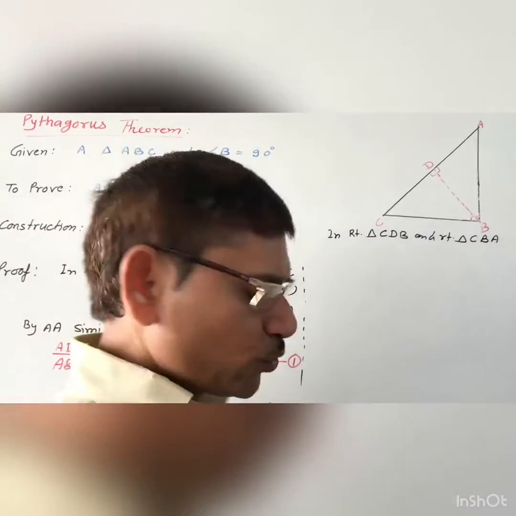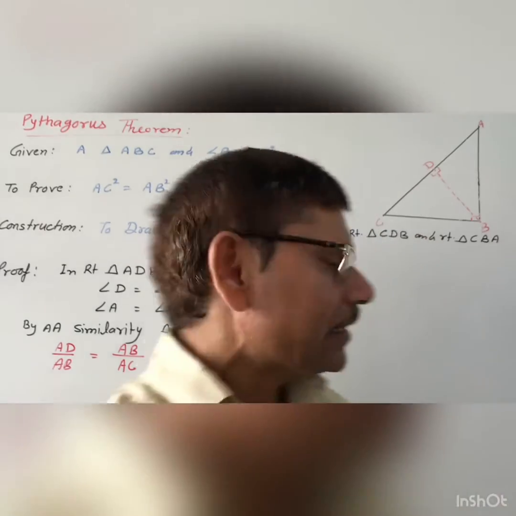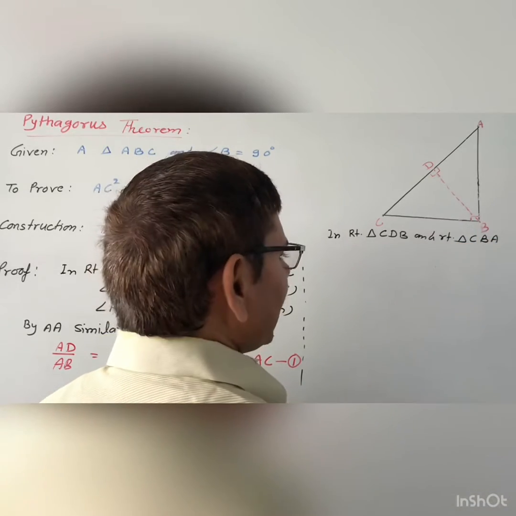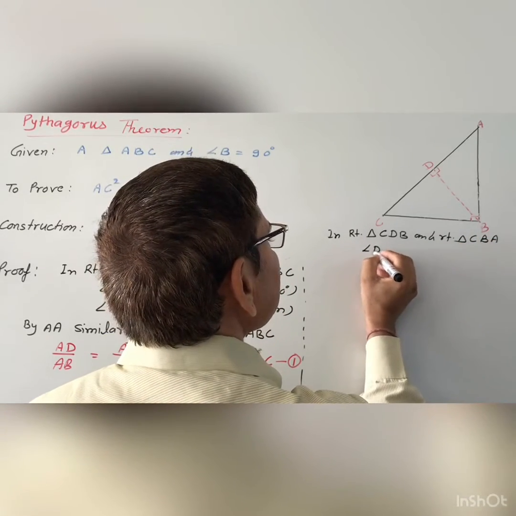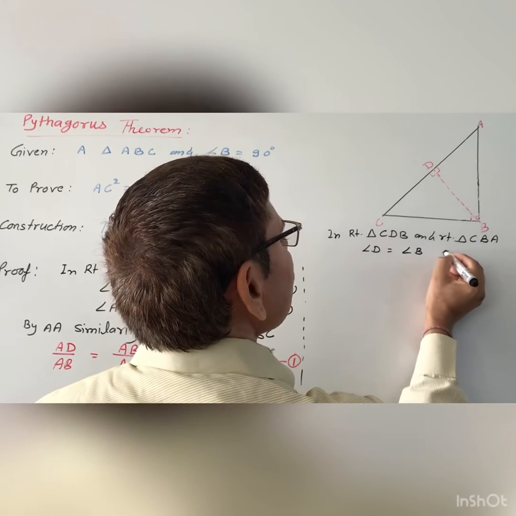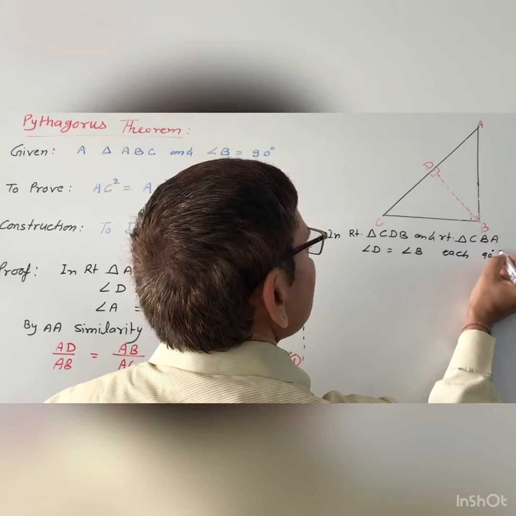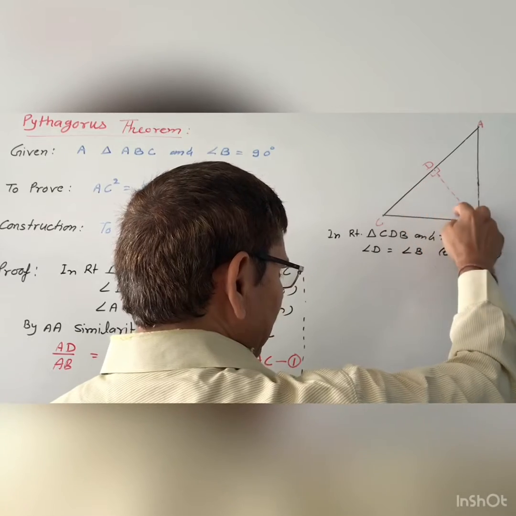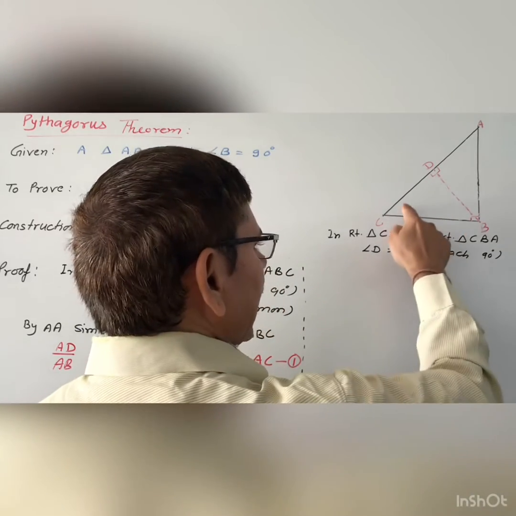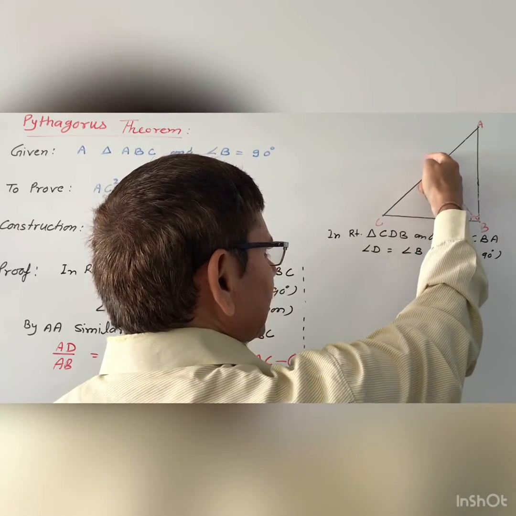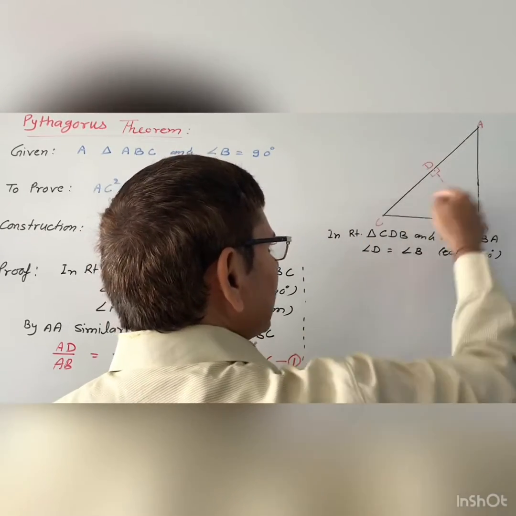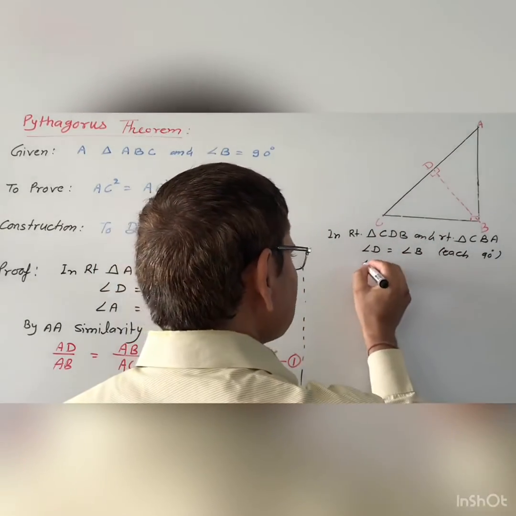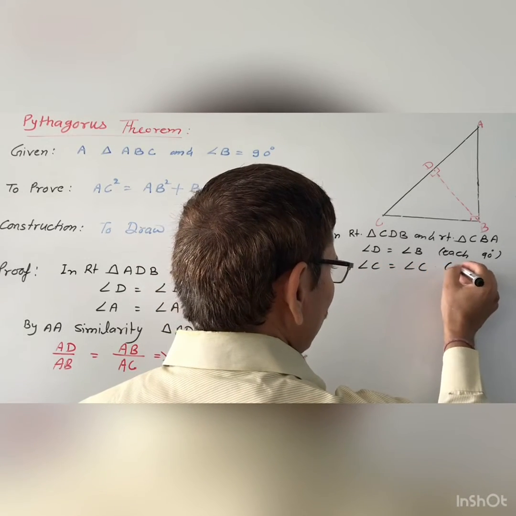Okay, in these two triangles once again you will get the same things: angle D is 90 degrees, and angle B is also 90 degrees. So you will write angle D equal to angle B, each 90 degrees. Angle D is this angle in the smaller triangle and in the whole triangle, so these are 90 degrees. And angle C, you can see in triangle CDB and the whole triangle, angle C is common in both triangles. So you can write angle C equal to angle C, that is common.